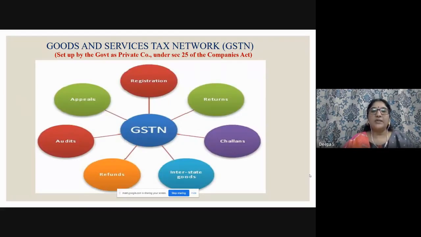So GSTN, what is the role? It takes care of all these things: registration, returns, challans, interstate goods, refunds, audits, appeals, etc. So this is the work of the Goods and Services Tax Network. When you get into that website, how you could register, what are all the procedures, lots of things are there. To summarize, GSTN means you have to know the expansion and which act it comes under. I have given this.